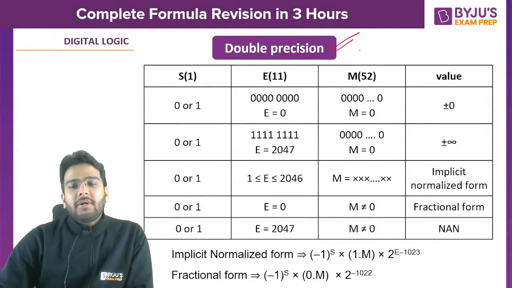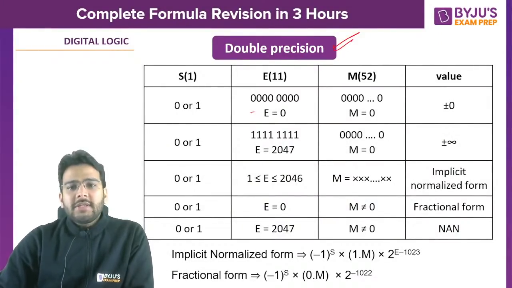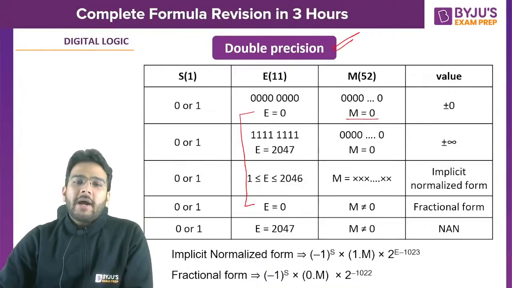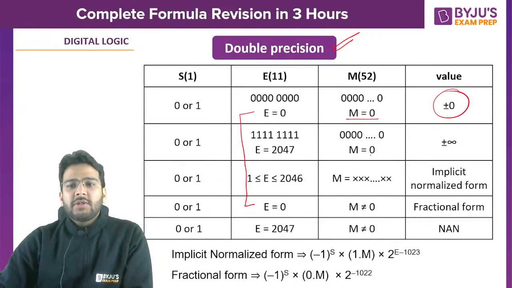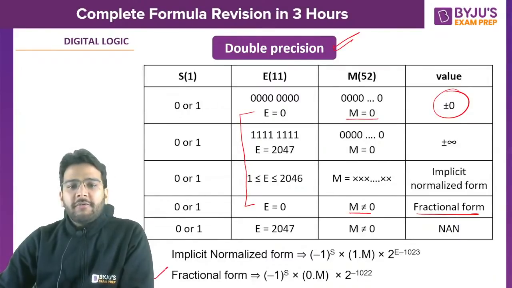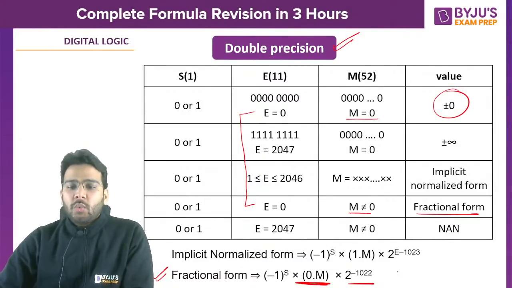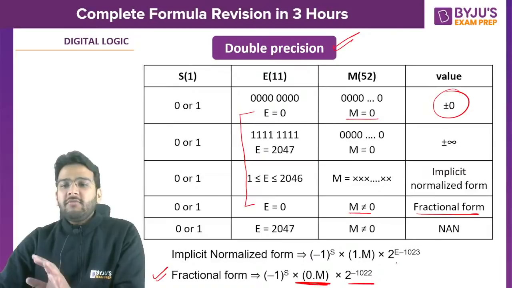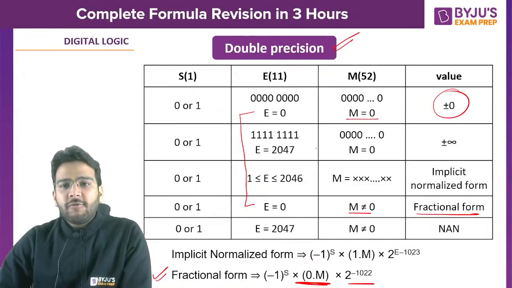Now let's talk about double precision. Again the same concept. If e is 0, then see the mantissa. If m is 0, plus minus 0. If m is not equal to 0, fractional form. The formula for fractional form is minus 1 raised to the power s into 0.m into 2 raised to the power minus 1022. These are the standards defined by IEEE. We can't change them, we have to follow them.